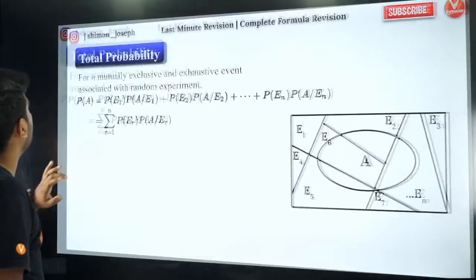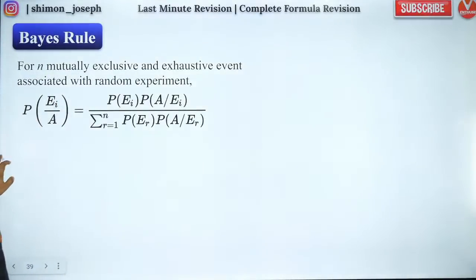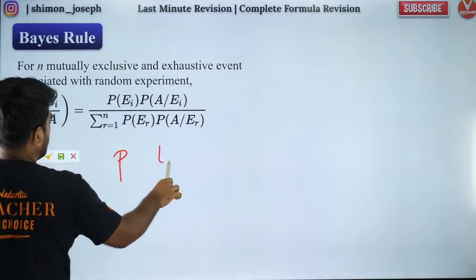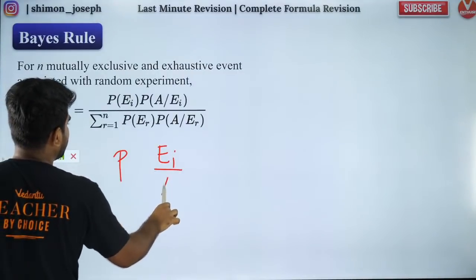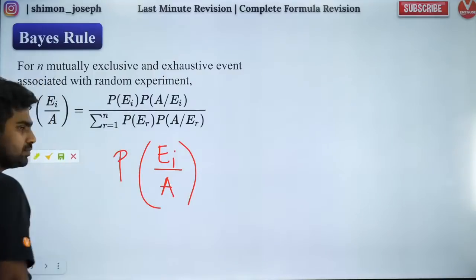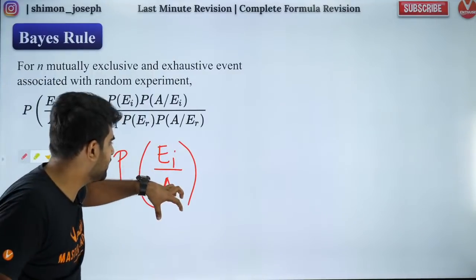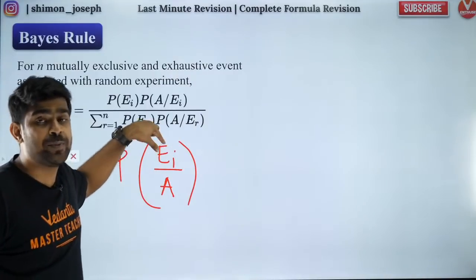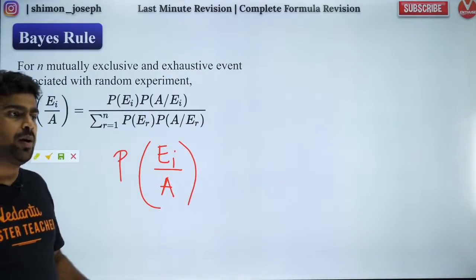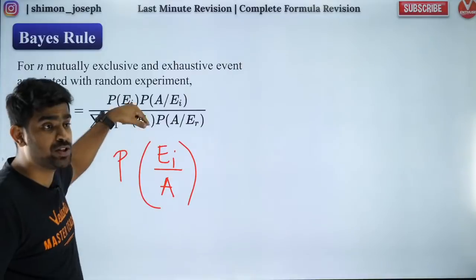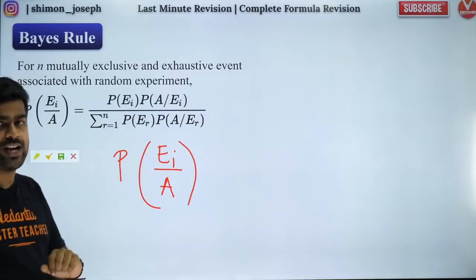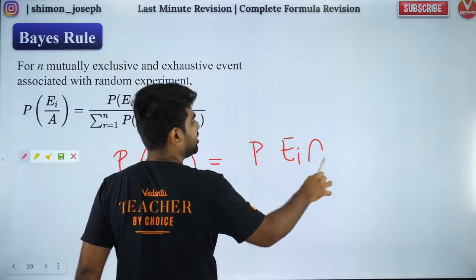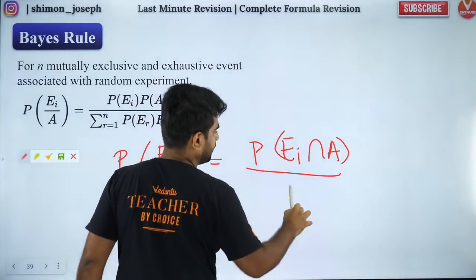So this is your total probability theorem. Now coming to Bayes rule. What is Bayes theorem? Bayes theorem is nothing but you want to find out probability of Ei given that A has already occurred. Given that an event has already occurred, I want to find out that it occurred through a specific route. Probability that it occurred through a specific route given that it has already occurred. So that is going to be equal to P of Ei intersection A by P of A.